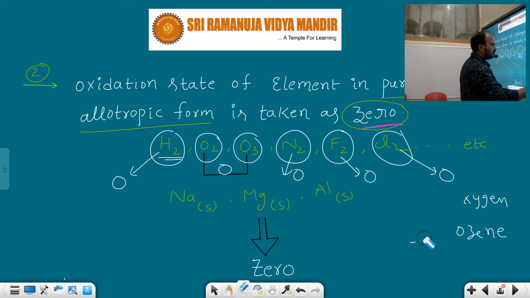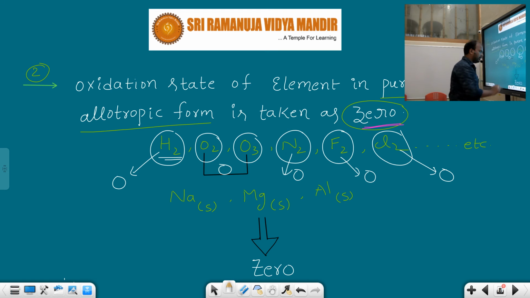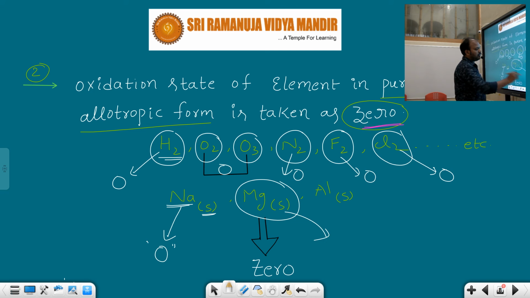Not only that, if you take metals, generally most of the metals are present in solid state at room temperature. Am I correct or not? For suppose sodium metal, which state will be there? Solid form. That's why sodium metal in the elemental form we can consider as oxidation state 0. Magnesium is a metal, present in solid form, so it is elemental form, considered oxidation state 0.